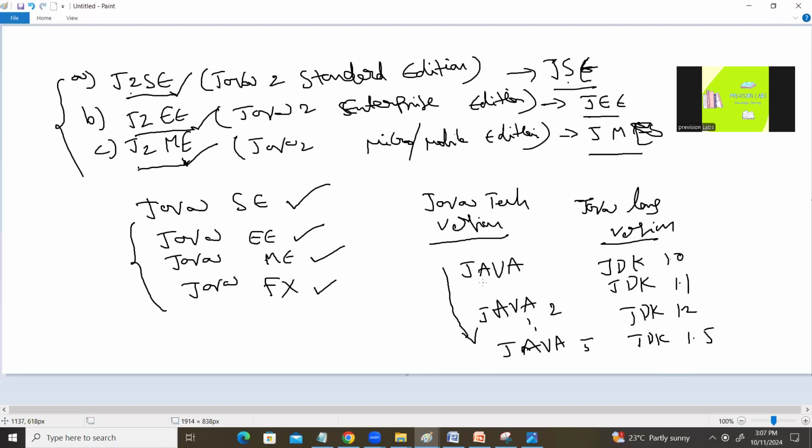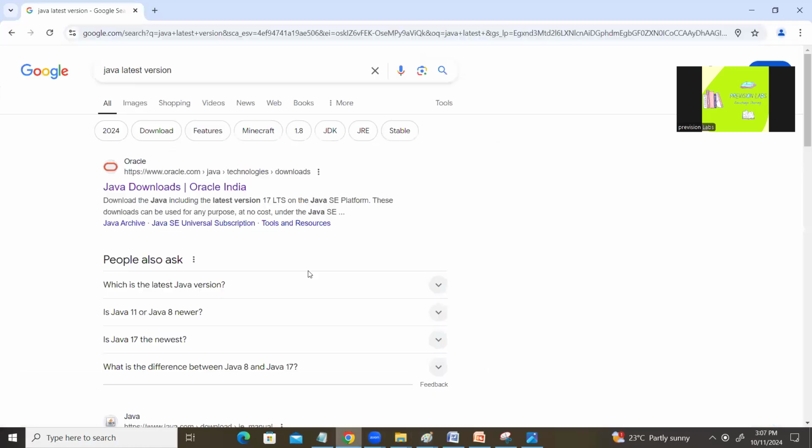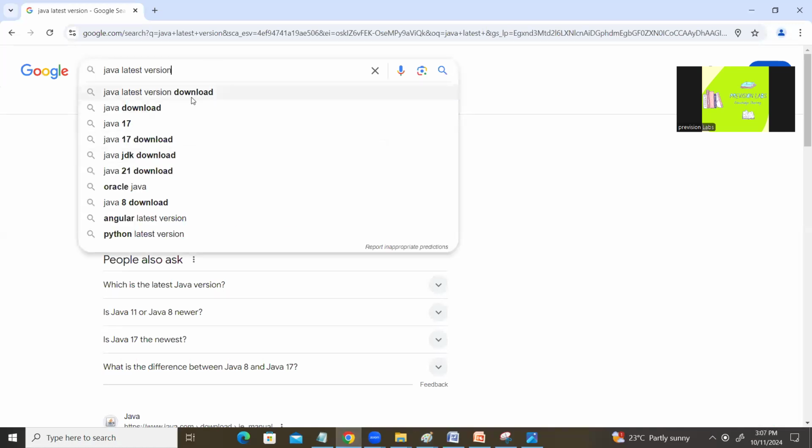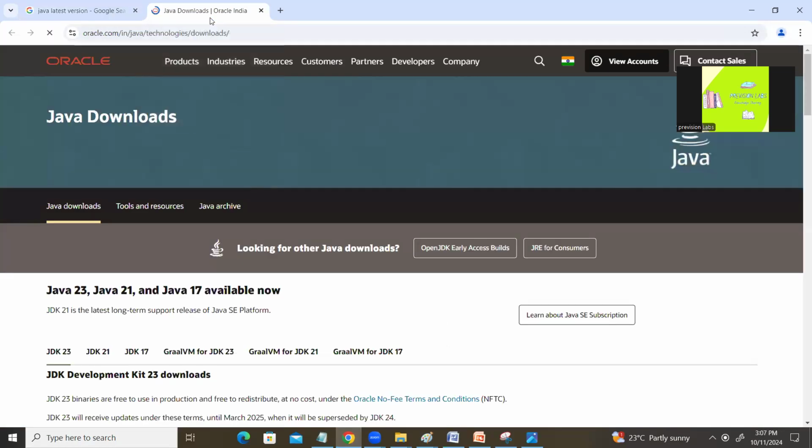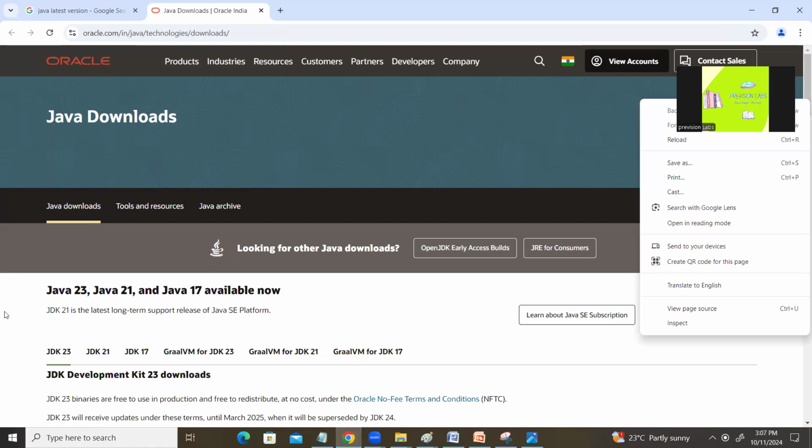What is the current version of Java? Let me Google it, Java latest version. Let me go to Oracle. We all know that Java is now handled by Oracle, which took over from Sun Microsystems. So this is an Oracle product now. If you observe carefully, these are the Java technology versions.